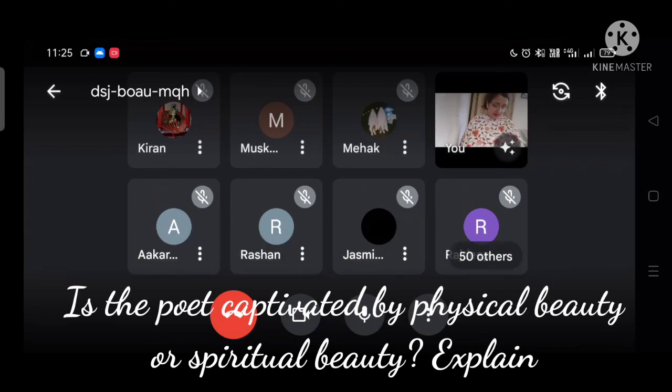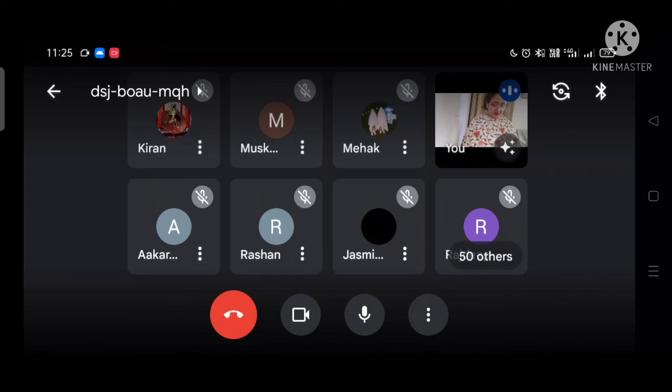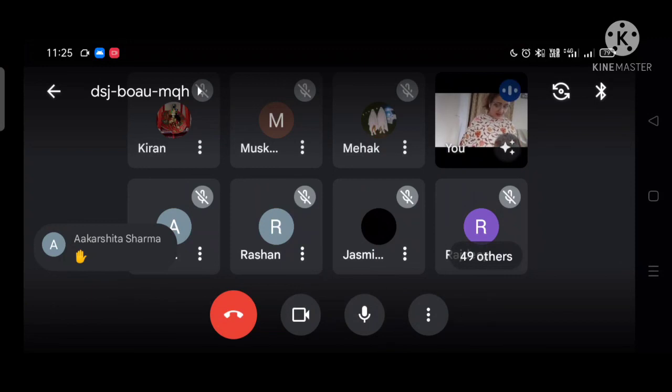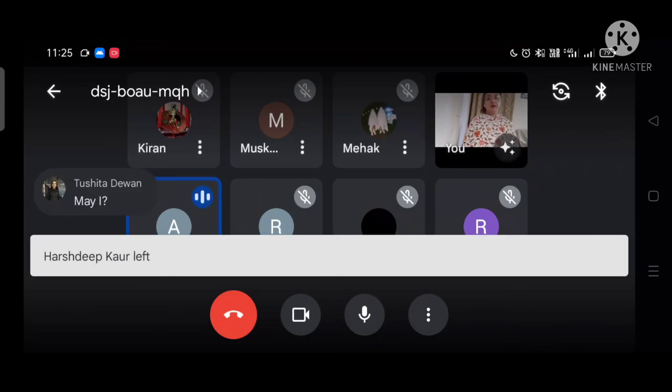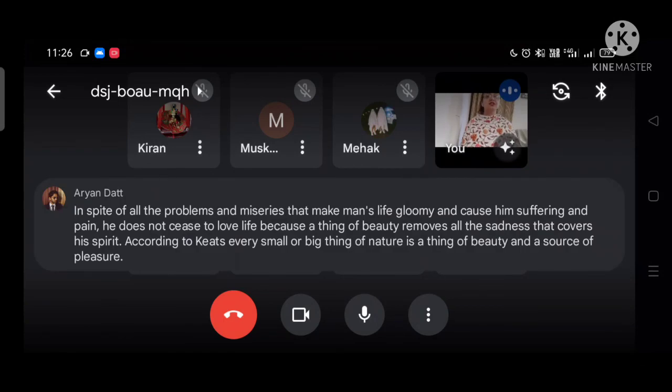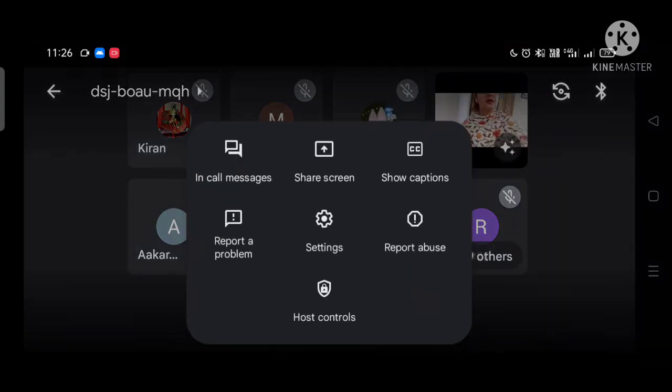Okay, next is, despite the pain and suffering, man still loves life. Why? Despite so much pain and suffering that we have in our lives, man still loves life. Yes, Akarshita, bolo. Like we said, if there is darkness, there is definitely going to be light ahead. So, in spite of all the problems and miseries that make man's life gloomy and cause him suffering, let me read it out. Then I'll ask Tushita, because she had also raised her hand.